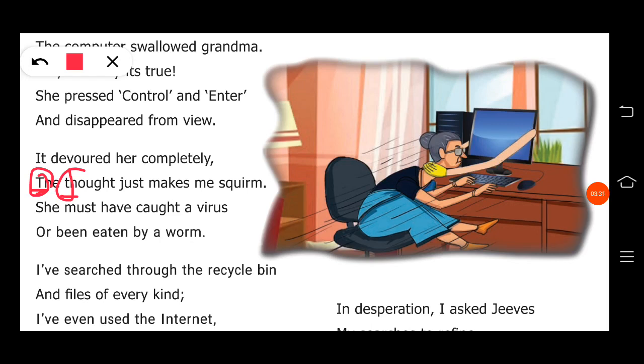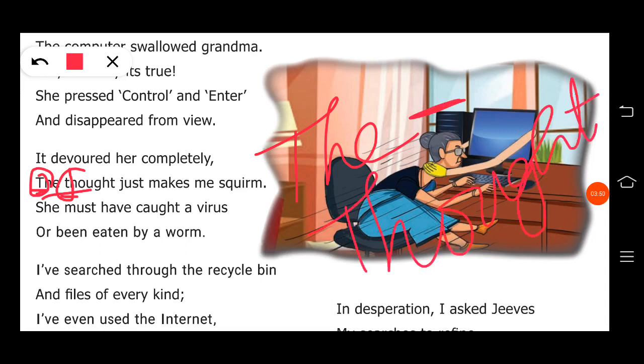So for example, if they have asked you to find out the alliteration and they have given you a stanza, and this contains 1 mark, you should write the, put a hyphen, and write thought. So this is 1 mark or half mark, depending on how they frame it. Okay, so you should write like this. If you have written the alone, there is no mark. So the pair is this.